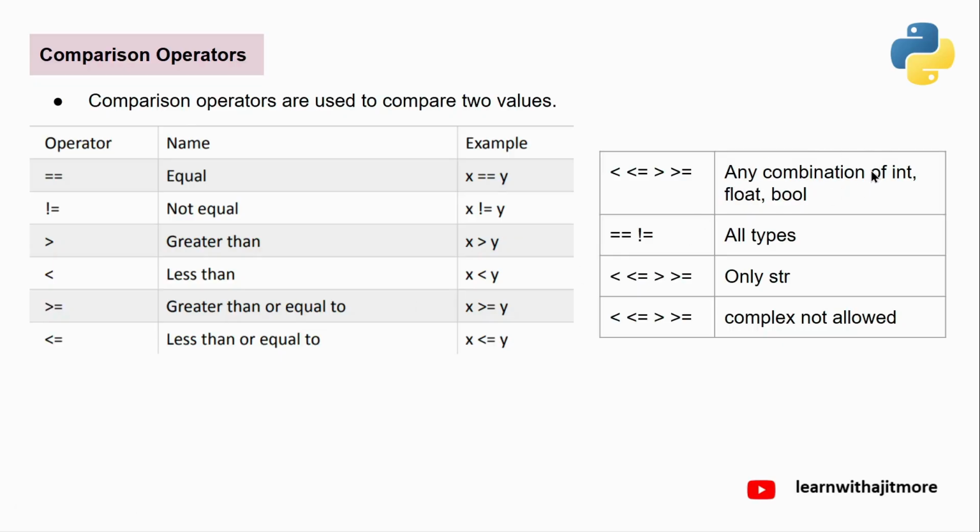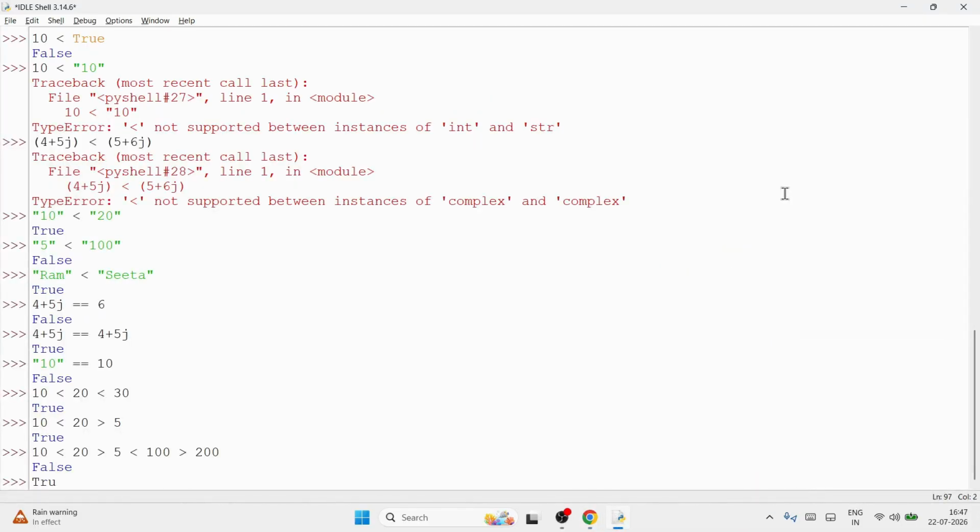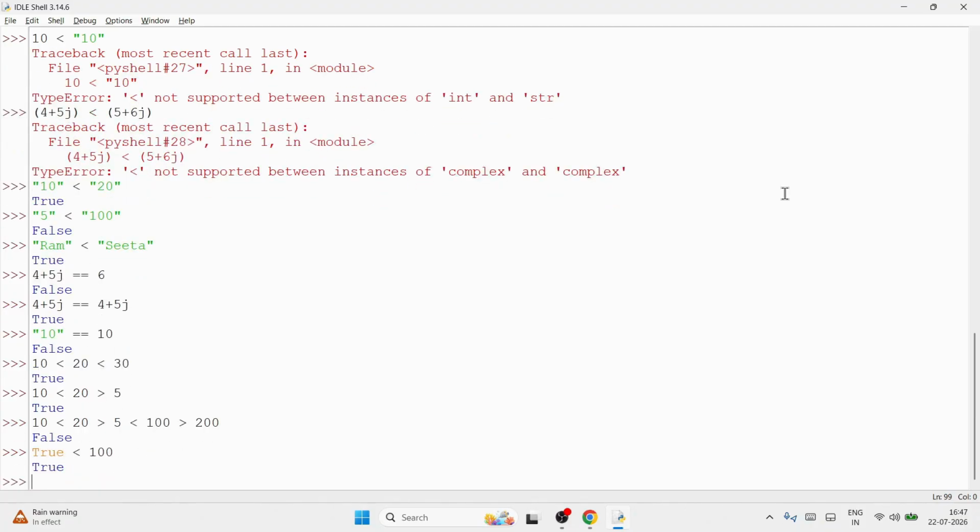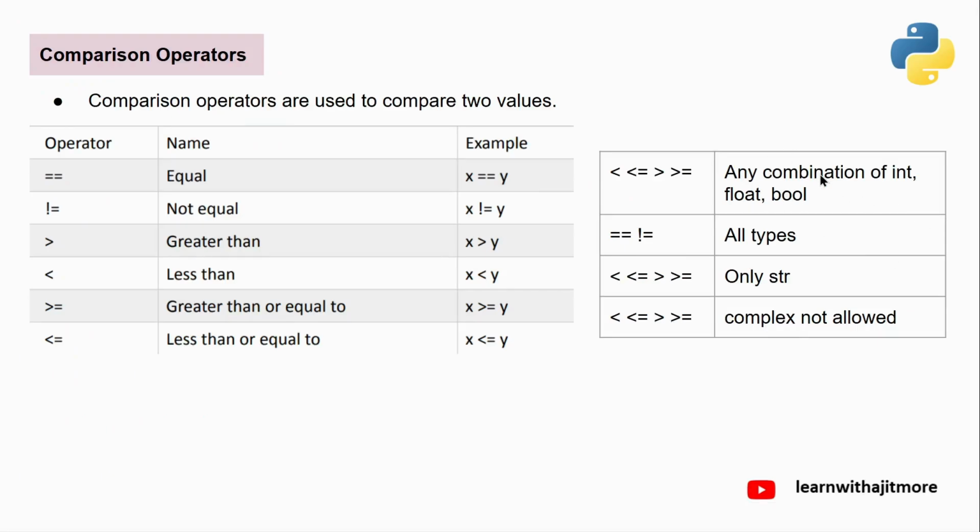Can we use any combinations of int, float, and boolean? Int, float, boolean. Is it possible? देखो, true less than 100. चलेगा. True is 1. 1 less than 100. Yes, answer is true. Okay. Then this equal to and not equal to. Can I apply any combination of data types? Yes, any combination. Okay.